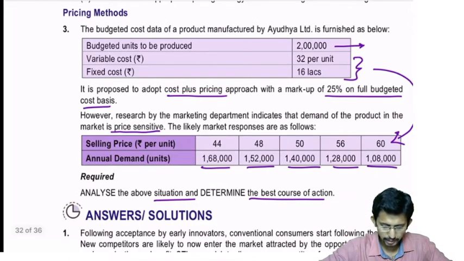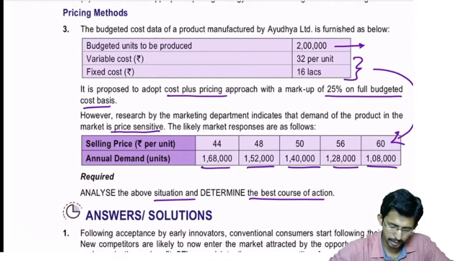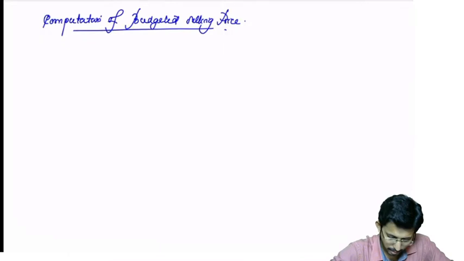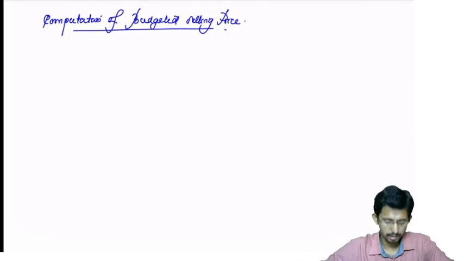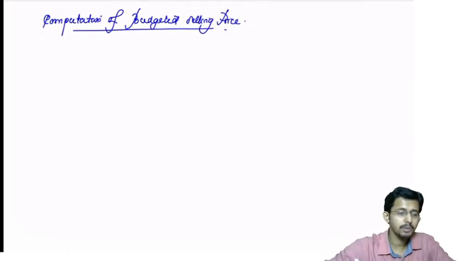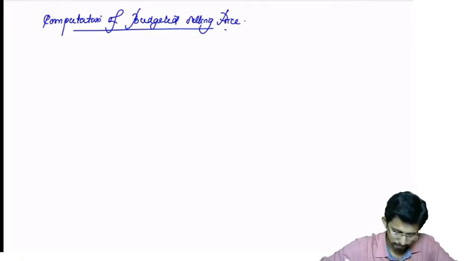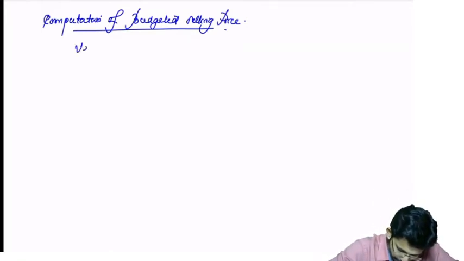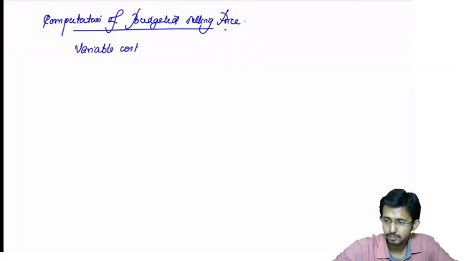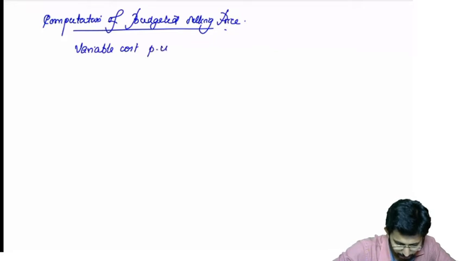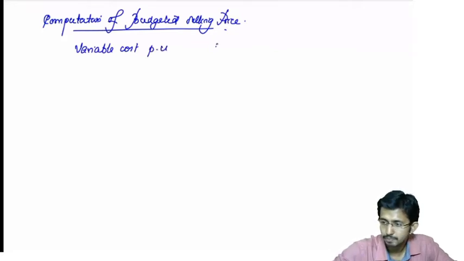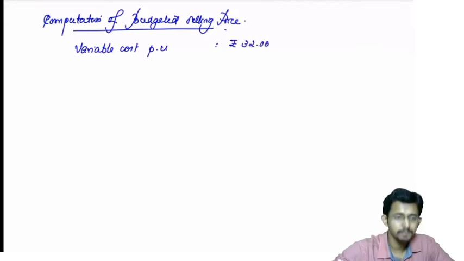You have to take the cost and find out. How to find out the budgeted selling price? First, you have to find out the budgeted total cost. Then you add the markup. So the variable cost per unit is given to be how much? 32. Am I right? 32.